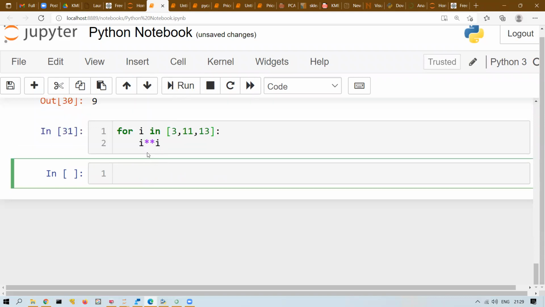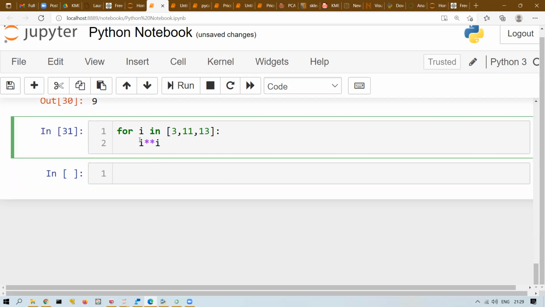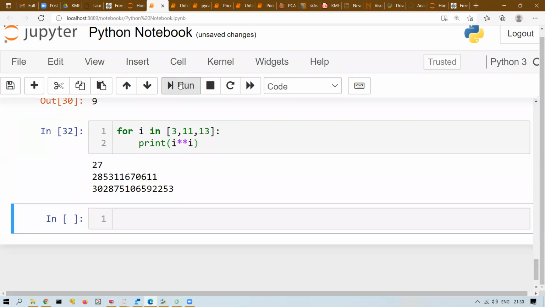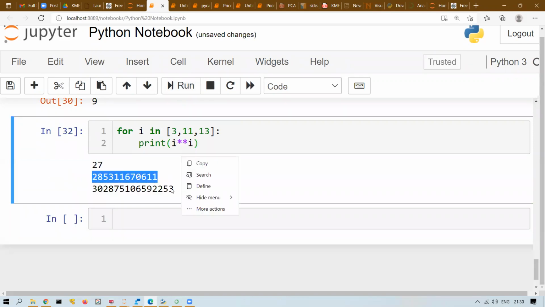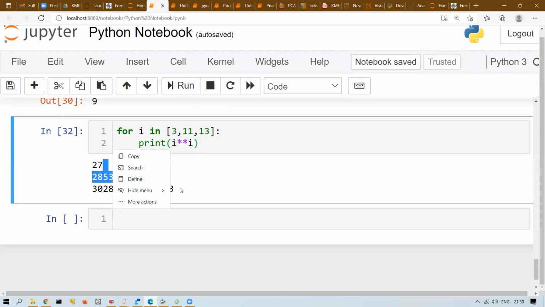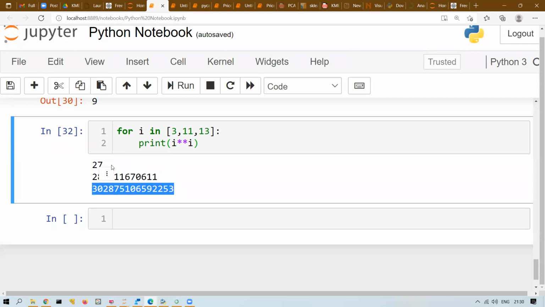This is not sequential, right? So I just need to print it. This is some random value, and you can see the answers: 11 to the power of 11, 13 to the power of 13, and 3 to the power of 3. So here I cannot use range. Can I use the range function here for I, increment, decrement?